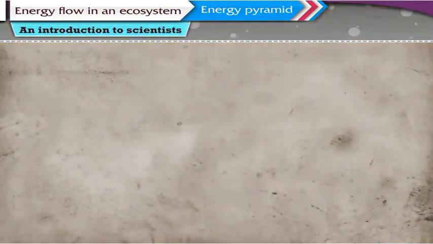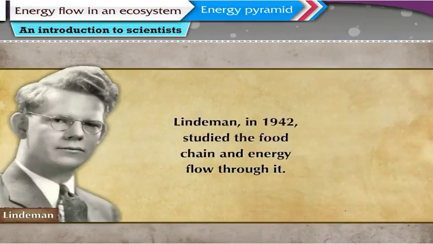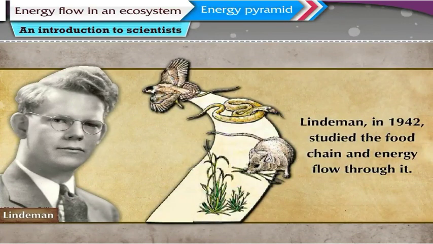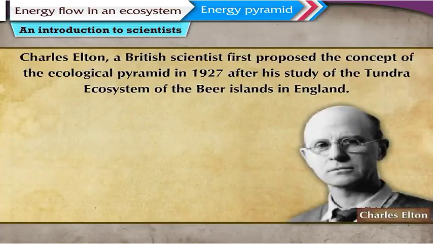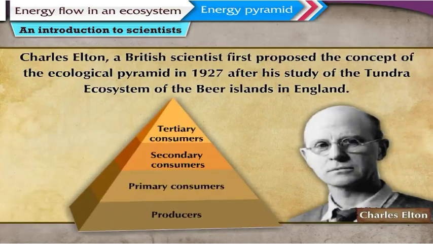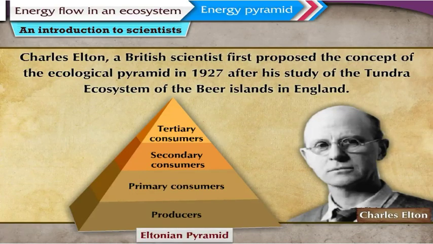An introduction to scientists. Lindemann in 1942 studied the food chain and energy flow through it. Charles Elton, a British scientist, first proposed the concept of the ecological pyramid in 1927 after his study of the tundra ecosystem of the Bear Islands in England. Hence, this pyramid is called the Eltonian Pyramid.